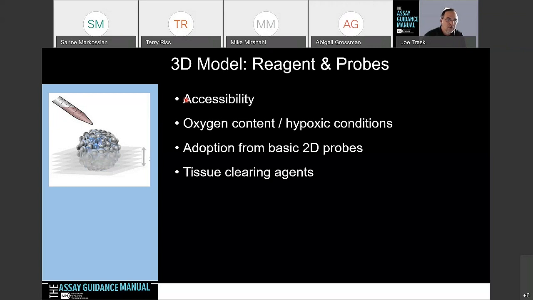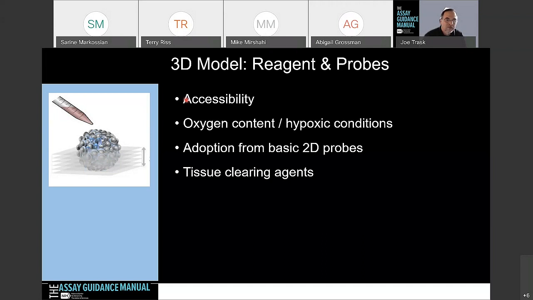Many of the probes that people are using in this space, they're adopting from two-dimensional assays that have typically been used, and some of those do work. We know that nucleic acid dyes like DRAQ5 work pretty well for 3D cell model systems. Calcein works pretty well. MitoTracker and some of the other organic probes seem to work pretty well. But antibody staining, we're not sure about.